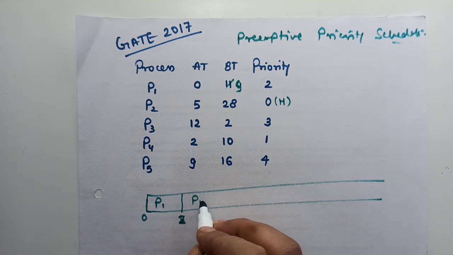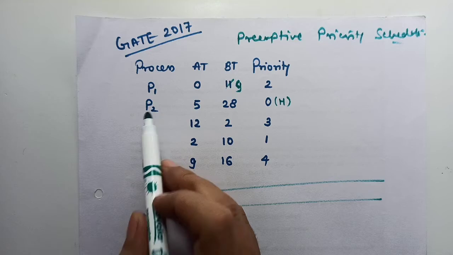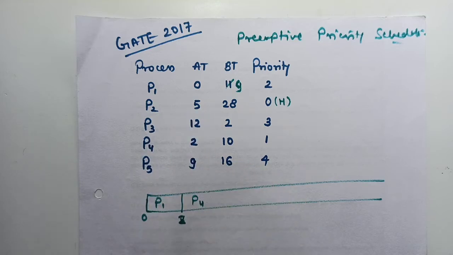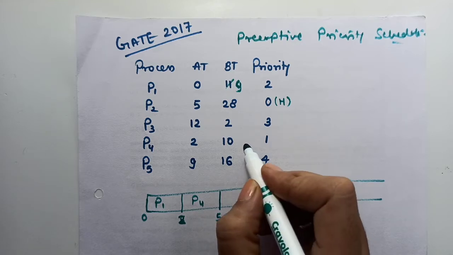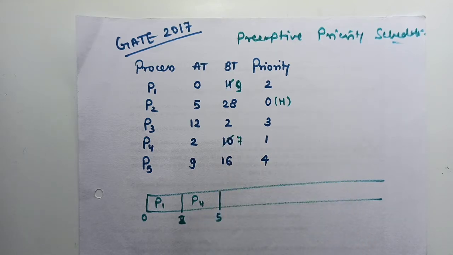So P4 will be there for how much time? For the next arrival time. What is that? 5. So 2 plus 3, 5. Okay, so 3 units it has executed, which means 7 units are left.